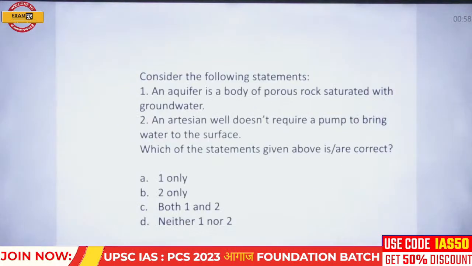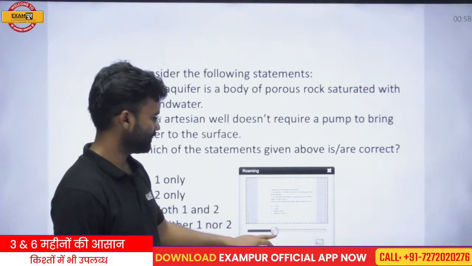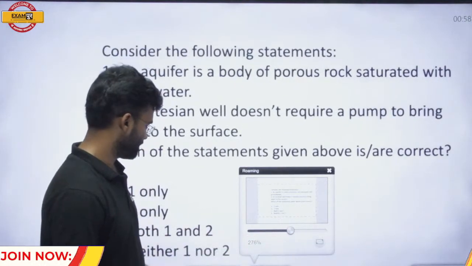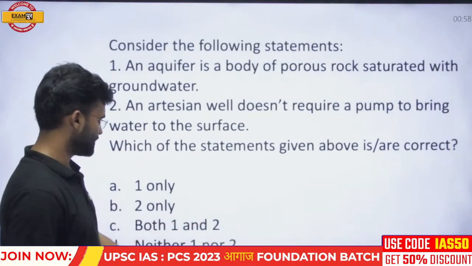Now, jump to the next question. Next question. Read this question carefully and then respond.